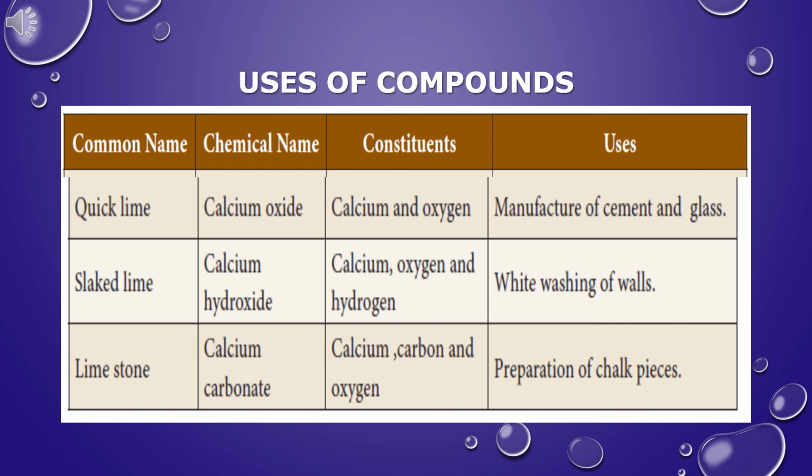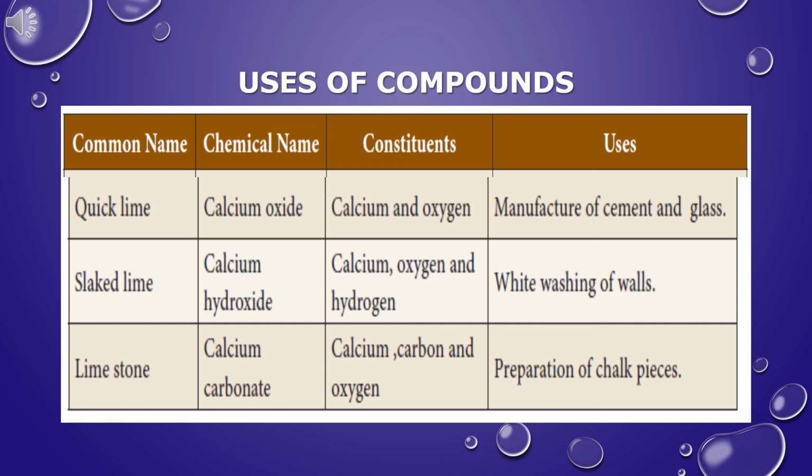Limestone. The chemical name for limestone is calcium carbonate, CaCO3. Limestone contains one calcium atom, one carbon atom, and three oxygen atoms. Limestone is a sedimentary rock. Limestone was formed mainly from seashells. The elements present in limestone are calcium, carbon, and oxygen.